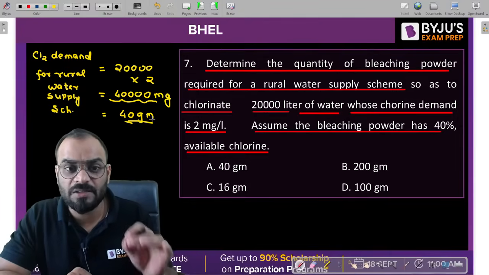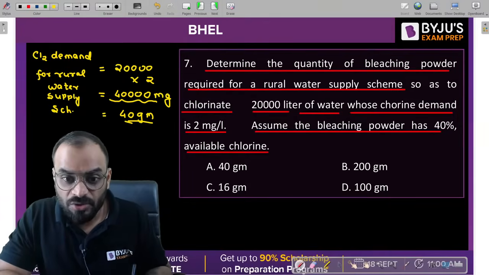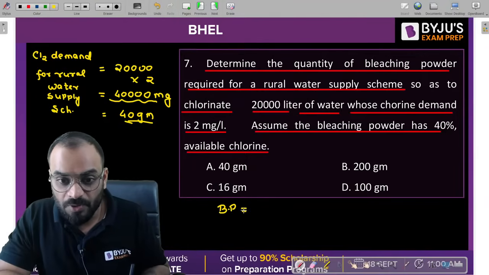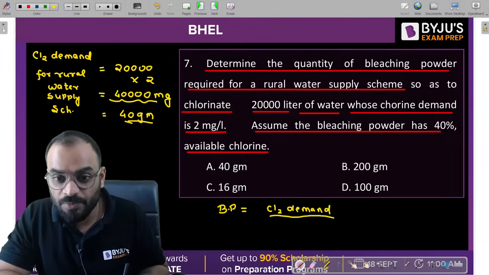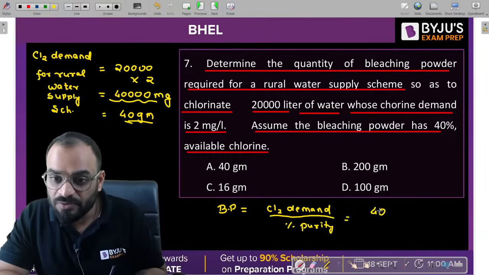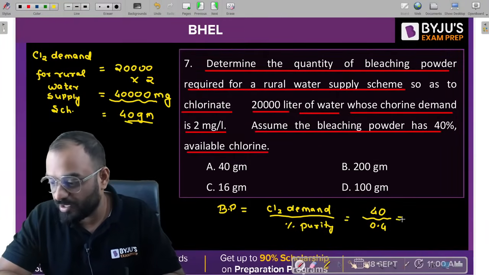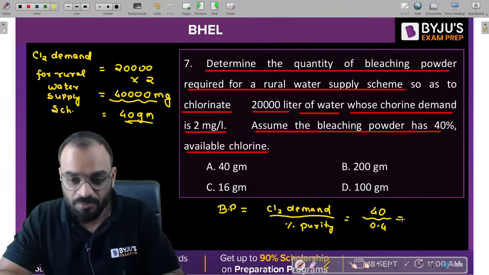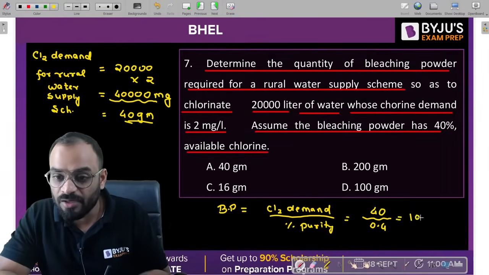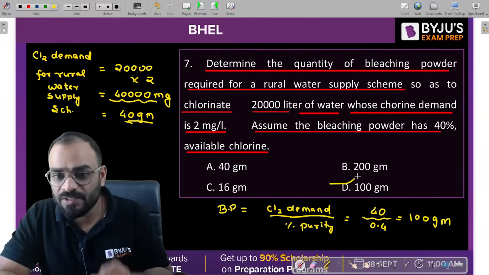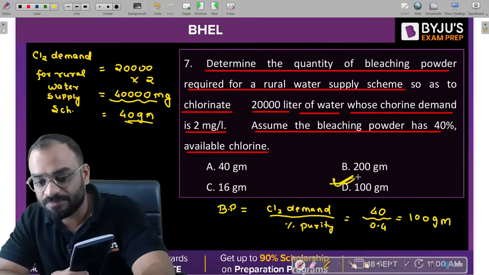But our task is to find out the bleaching powder requirement. So I can write here, the bleaching powder requirement is equal to chlorine demand divided by percentage purity of bleaching powder. This value is given as 40%, so 40 divided by 0.4. Very nice Santu, very nice Juhi, Praveen. So we are getting a value of 100 gram as the answer. Very nice. So D is the correct answer for the problem.